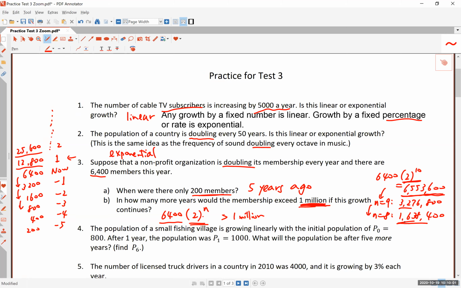Now, when you get to this number, you know that if you divide this by 2, okay, that would be the 7th year membership number. That would be less than 1 million, because right now you have 1.6 million. Half of that will be about 0.8 million. That's not quite 1 million. So you know the answer has to be this one. Okay, so that's a way to figure this out. The answer is 8 years.